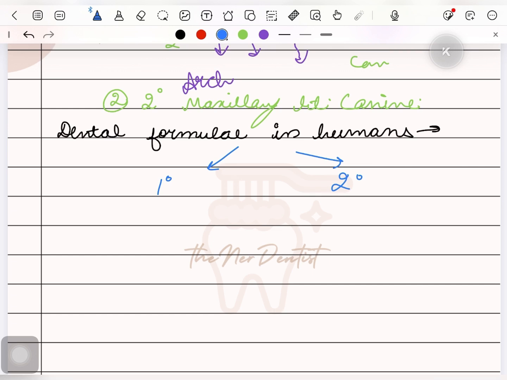Since the left and right halves of the dental arches are exact mirror images of each other, the dental formula includes the teeth present in one side of the mouth only. The different classes of teeth are represented by the first letter of their names: I for incisors, C for canines, PM for premolars, and M for molars.